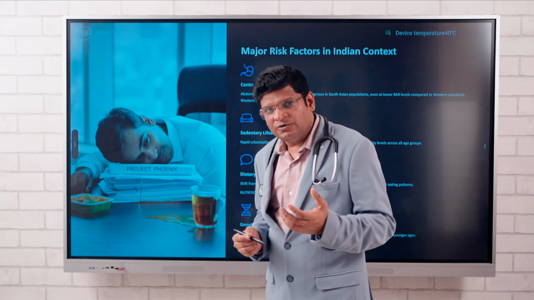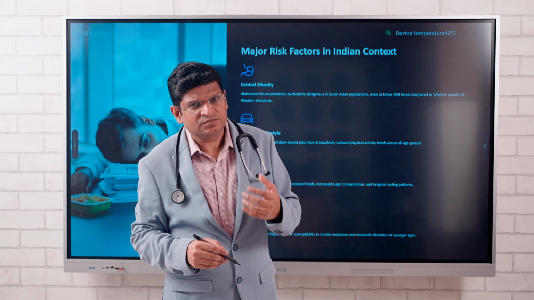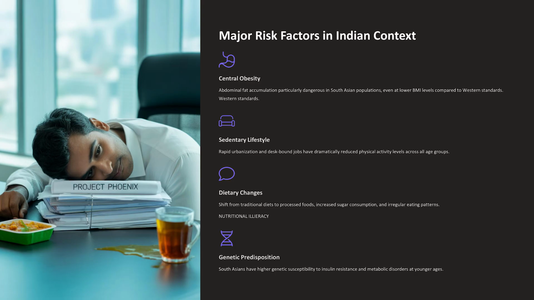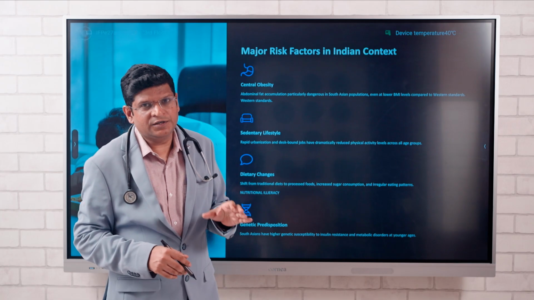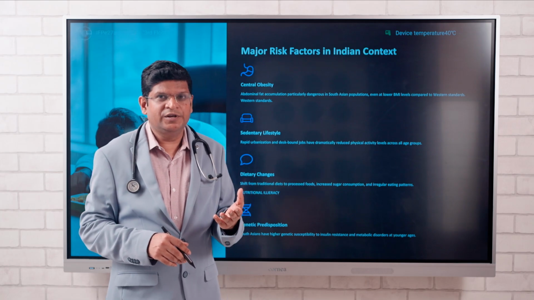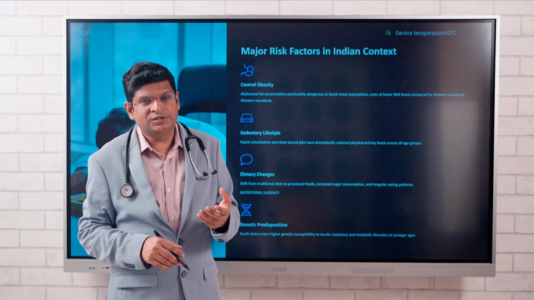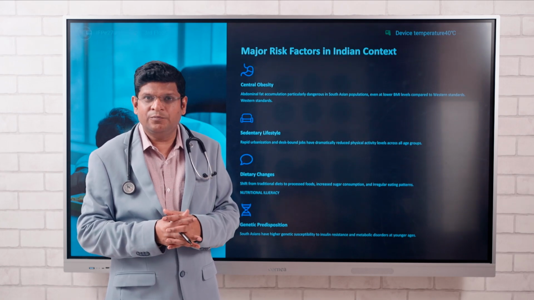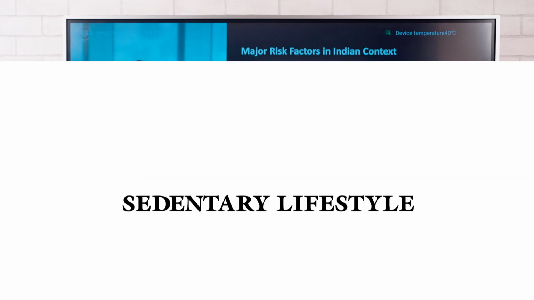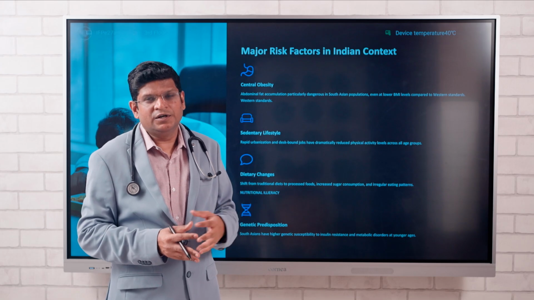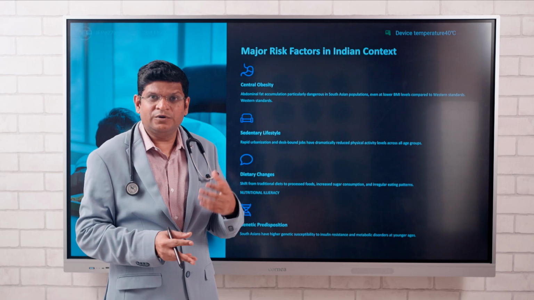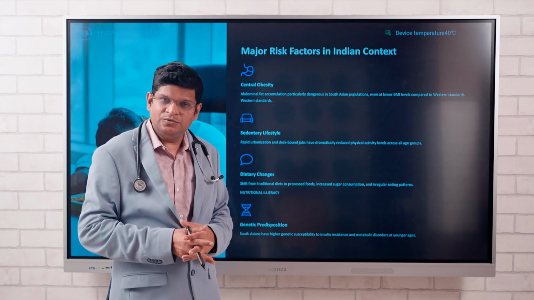Now, after diagnosis of metabolic syndrome, let's see what are the risk factors. The first risk factor is obesity, mainly central obesity, that is apple-shaped obesity, which is excess deposition of fat around the waist. The second risk factor is sedentary lifestyle, lack of exercise. Most people have a desk job and don't have enough time or motivation to do daily exercise.